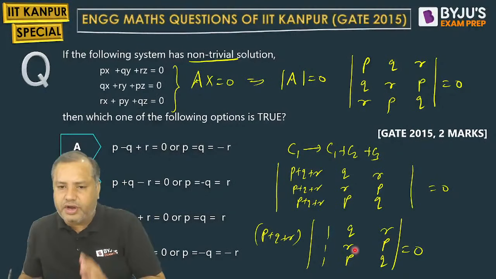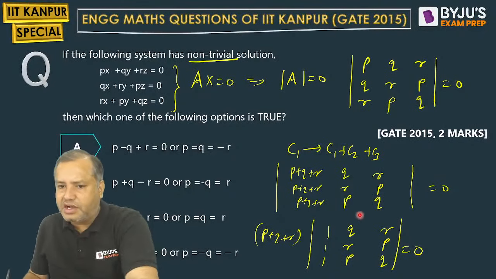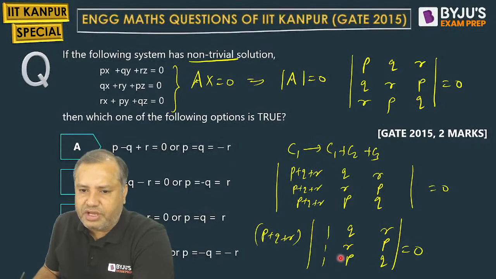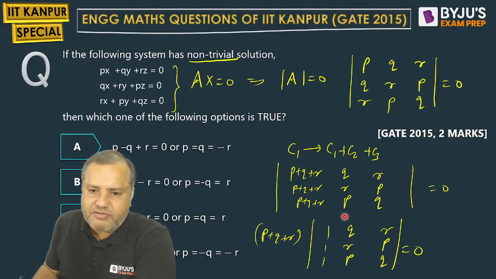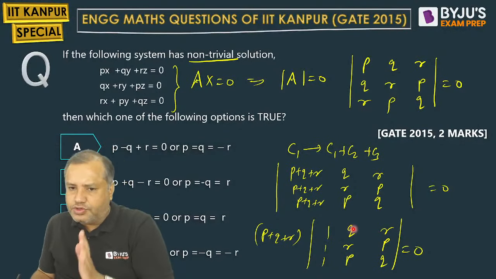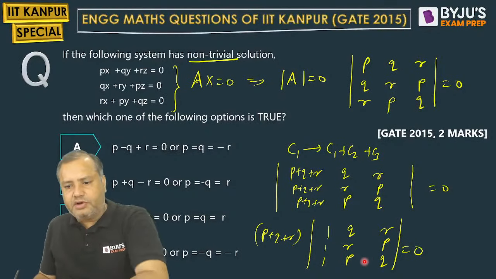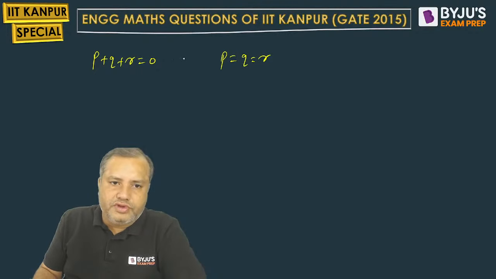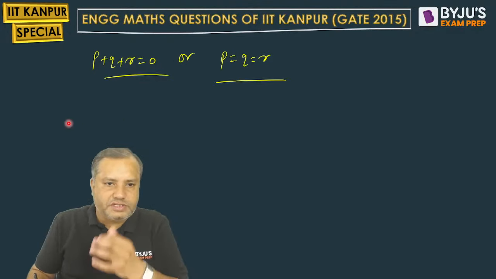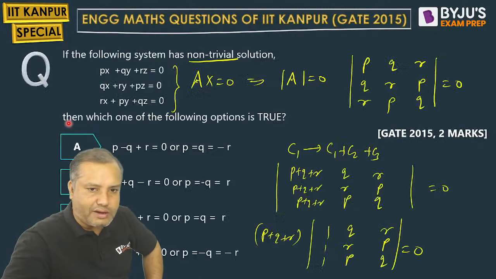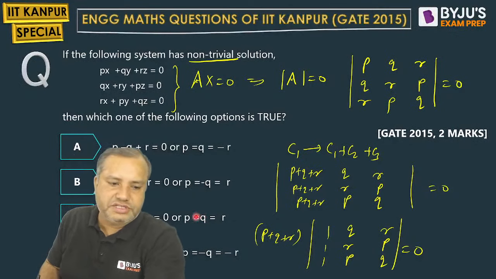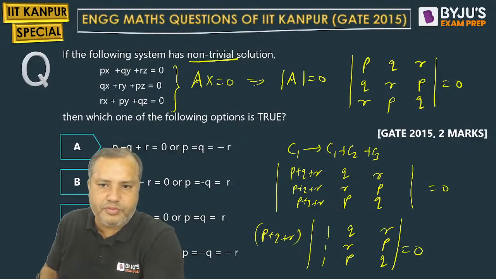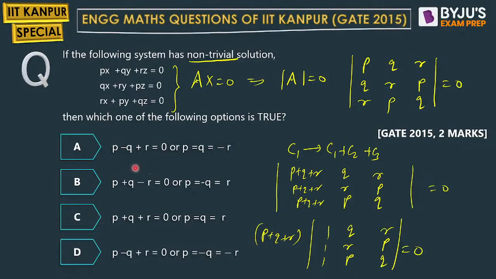If this determinant is 0, it means its column C2 and column C3 are identical. So Q equal to R equal to P and P equal to Q. Combining all this, we are getting P plus Q plus R equal to 0 and P equal to Q. Option C, I can see here. I'll just hide myself for some seconds so that you can see the entire screen. So now you tell me students, which option is the correct one? Option C. Yes, Anirudh, option C is the correct one.